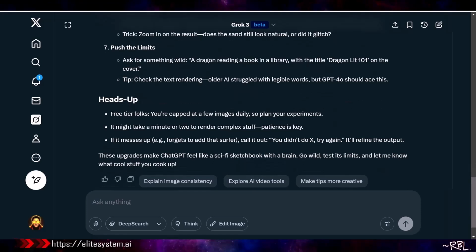Nice. Heads up, free tier folks. All right, ladies and gents, pay attention. Last 3 lines and then we'll start the demo, all right? Free tier folks, you're capped at a few images daily, so plan your experiments. It might take a minute or 2 to render complex stuff. Patience is key. If it messes up, for example forgets to add that surfer, call it out. You didn't do this, try again, just like what I do, right? These upgrades make ChatGPT feel like a sci-fi sketchbook with a brain. Go wild, test its limits, and let me know what cool stuff you cook up.